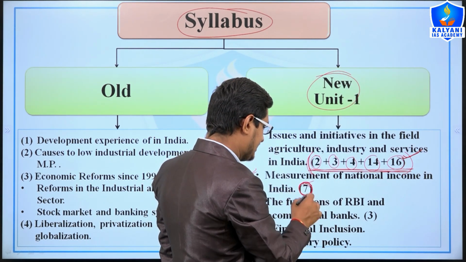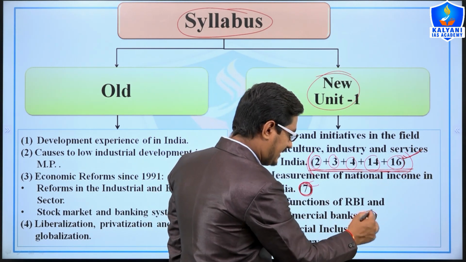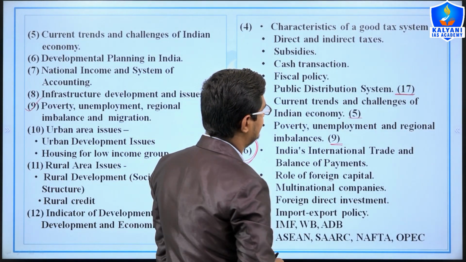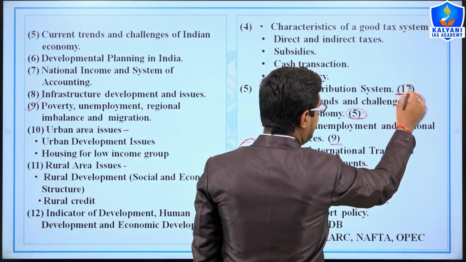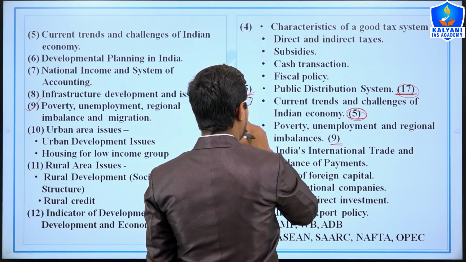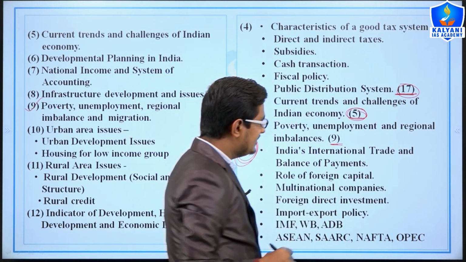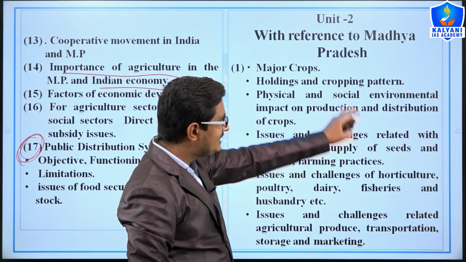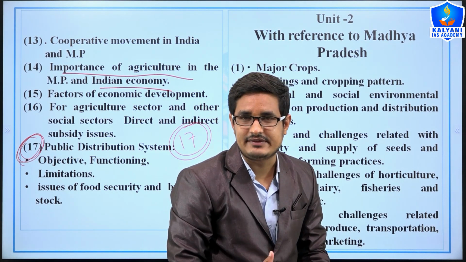Also, topic number 7 is in topic second now. Topic third of the old syllabus is in third in the new syllabus. Topic numbers 17 and 15 are included or amalgamated in 5th, and here 9. So these were the topics which were included in our new syllabus.